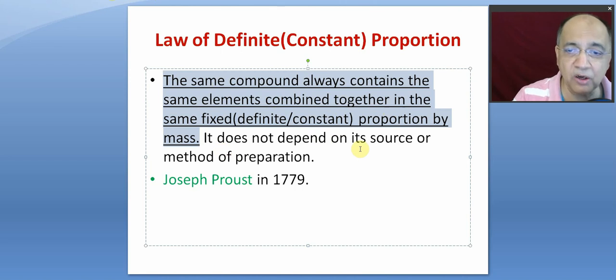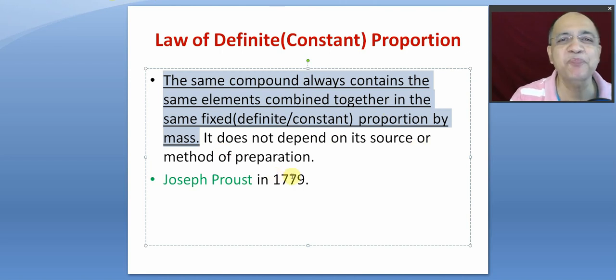It doesn't depend on its source or the method of preparation. If the compound is the same, it has the same properties, both physical and chemical, and they found it to have the same elements combined in the same fixed proportion by mass. That is what is called stoichiometry.